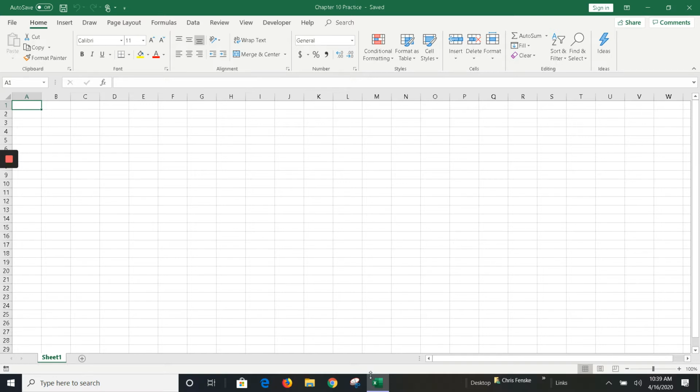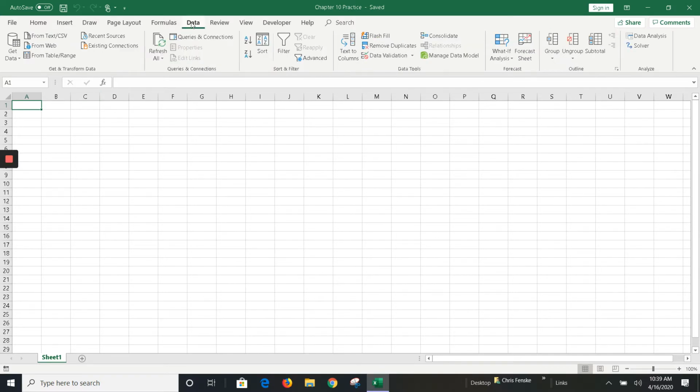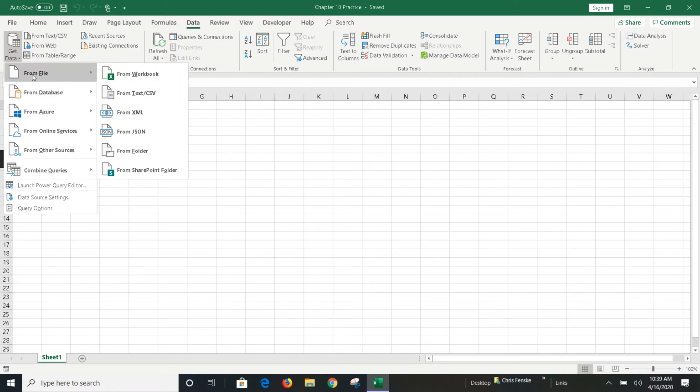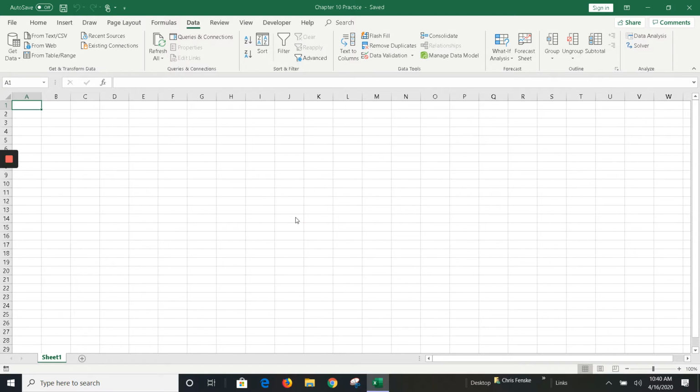So I'm going to discuss a few things as we go through, but I want to demonstrate first the ability to get data from outside sources that are in different file formats. The first one is using an XML file. If you go to Data, you have this ability to get and transform data. The first one we're going to do is from a file, from simply an XML file. We'll talk a little bit more about XML in just a few minutes.